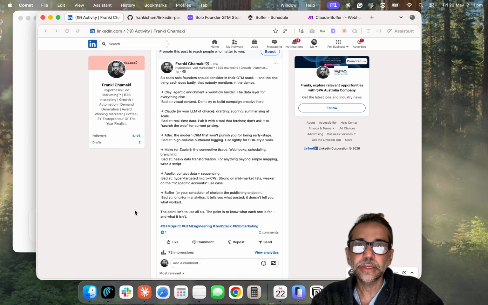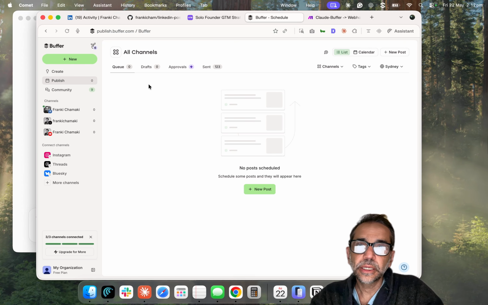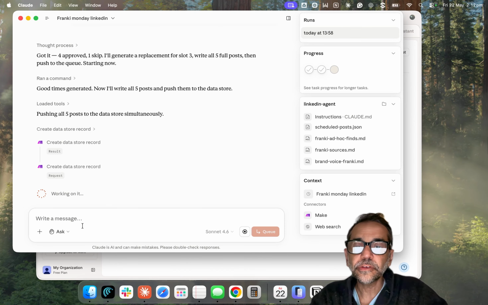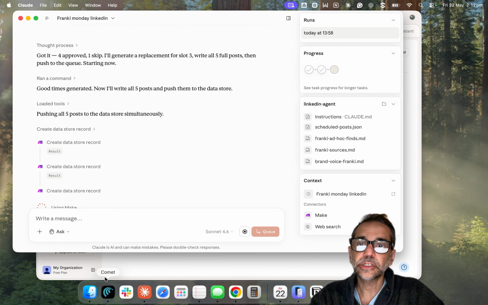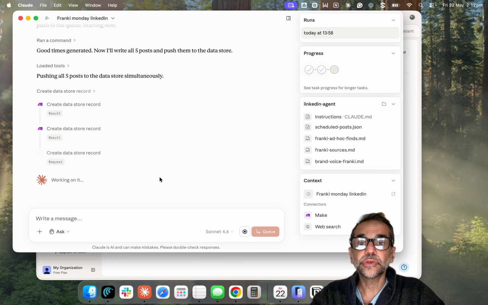So let me go back here so you can know what I mean. This simple webhook is going to push that over there so it can actually be scheduled in Buffer. So that's the process. This is all in the GitHub repositories that you can access yourself and start experimenting. As a solo founder, you need agents like this one to enable you to get your message across in those communities that matter to you.